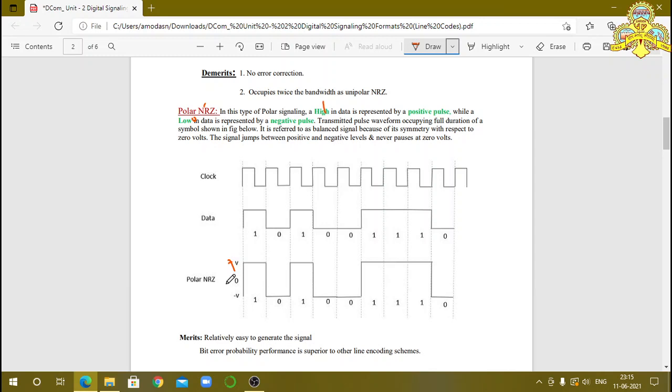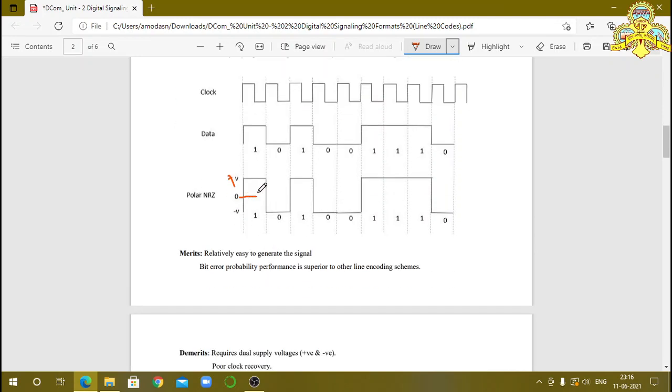This waveform is never present in the 0 position. This is actually a 0 line, but the waveform is never present at the 0 position. So this last sentence indicates never pauses at 0 volts. The 0 volts level is not present in this waveform. Here, non-return to 0, the bit time interval is equal to TB.